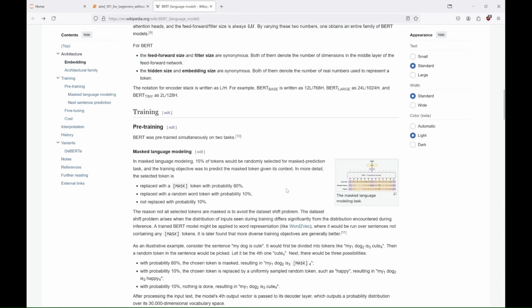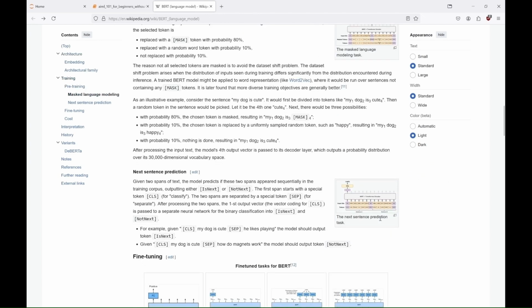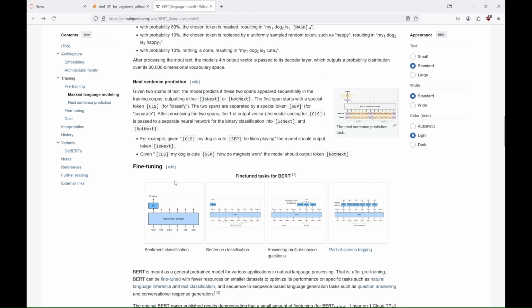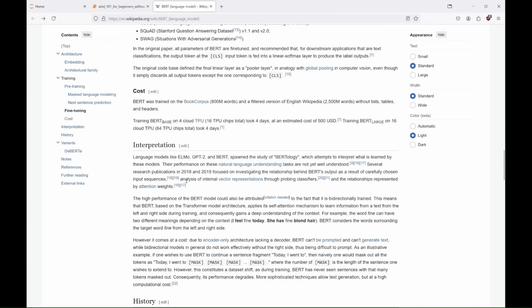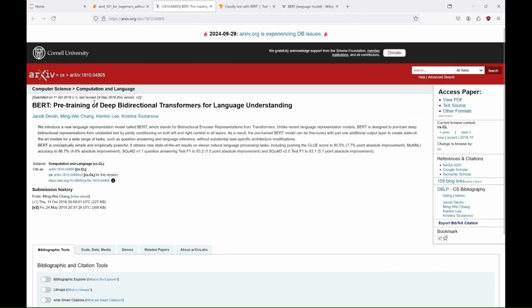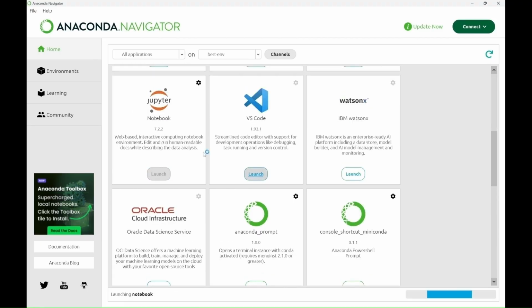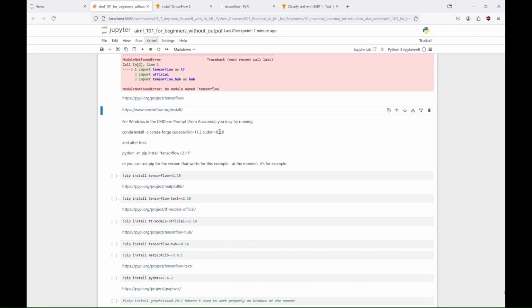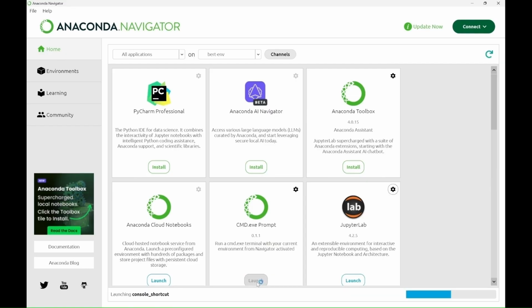While BERT was groundbreaking at the time, newer models built thanks to it and using the transformer architecture, like the GPT family from OpenAI, Claude from Anthropic, Llama from Meta, and Gemini from Google, have since advanced the field, improving efficiency, scalability, and versatility. Although not as revolutionary today, its impact on AI and NLP remains significant. We'll use here an example from TensorFlow's site. And because this example is quite old, we'll have to use TensorFlow version 2.10 and Python version 3.9. You may try using newer versions, but for me the combination you see here was the only one that actually worked.